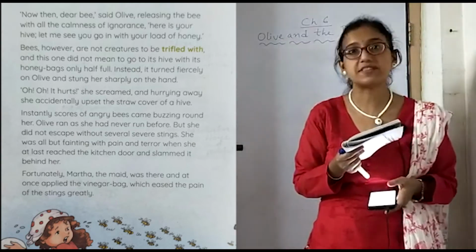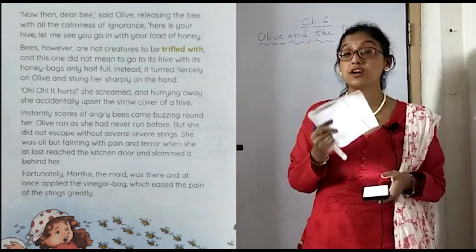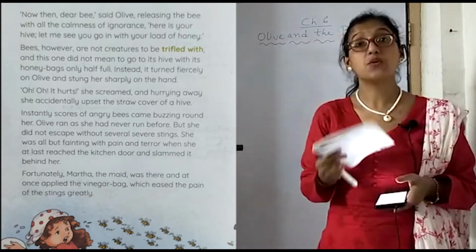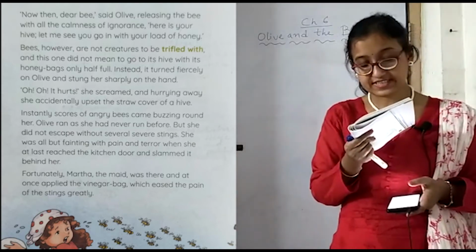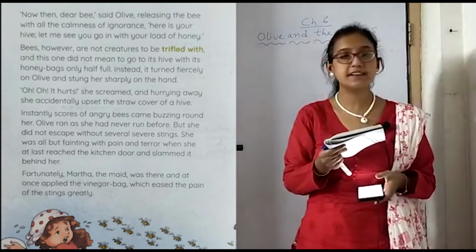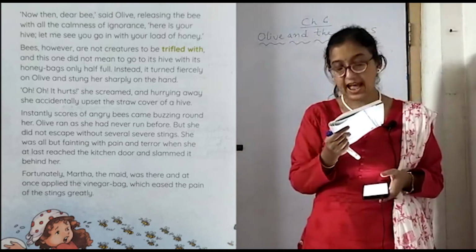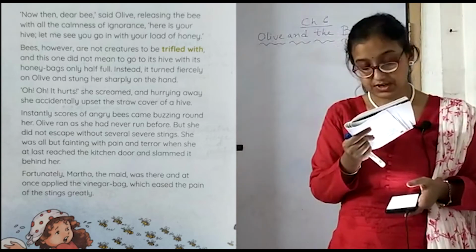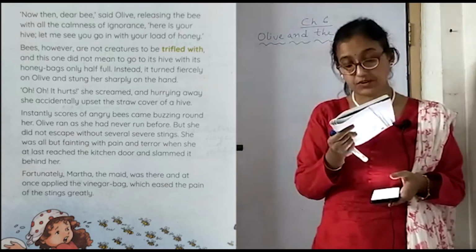Now Olive was very much afraid, because by this time she knew what happens and how painful it is when a bee stings. But she did not escape without several severe stings, and the bees did not leave her. They stung her severely, and she was crying so much. She was all but fainting with pain and terror.